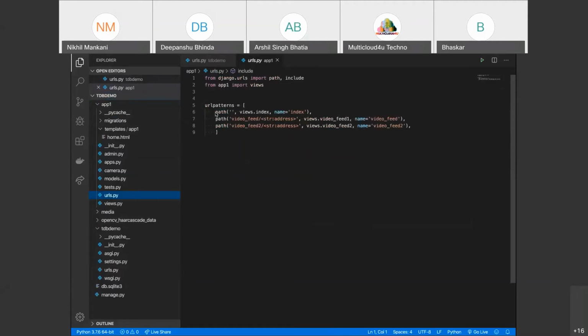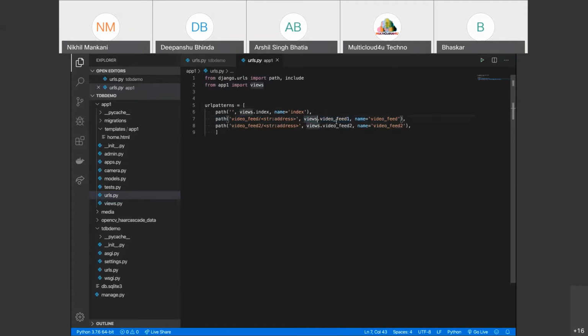So when you see in the URL video feed slash, we will cover this string address later when we go to the HTML part. For now, when you go to the video feed part in the URL, it asks what you want to show, like what is to be shown in the page. For that, it moves to the second argument, which is views.videofeed1. Now here the views.py file comes into the picture.